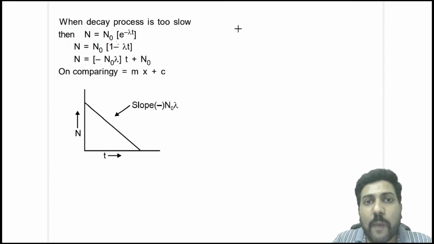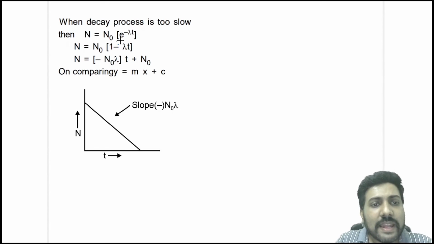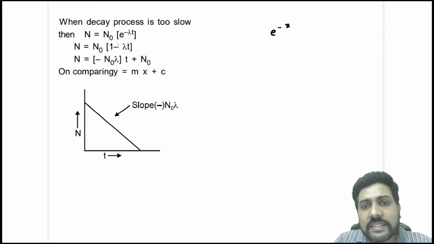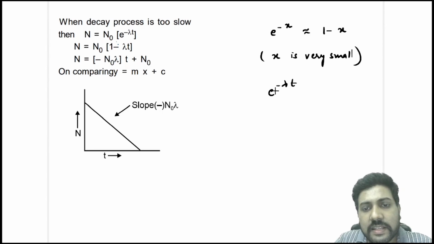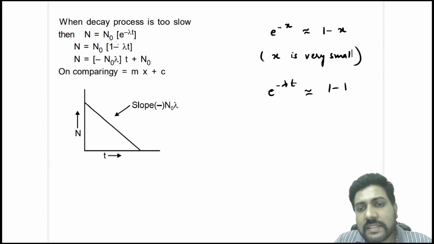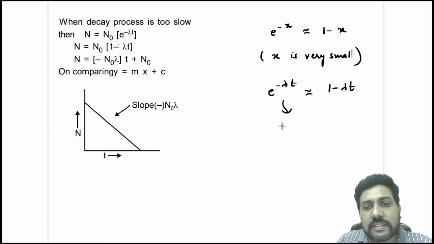Now, when the decay process is too slow, in that case, N is equal to N naught e power minus lambda t can be replaced as N is equal to N naught into 1 minus lambda t. What we have done here is e power minus x is nearly equal to 1 minus x. This is the expansion of e power minus x when x is very small. So here if lambda t is very small, then you can write e power minus lambda t is nearly equal to 1 minus lambda t.